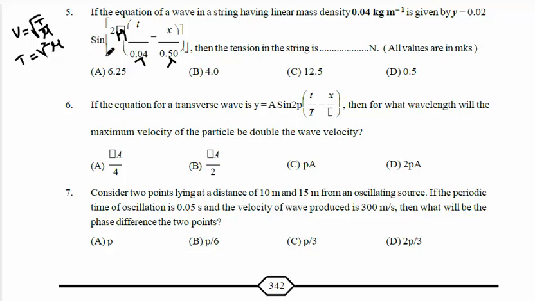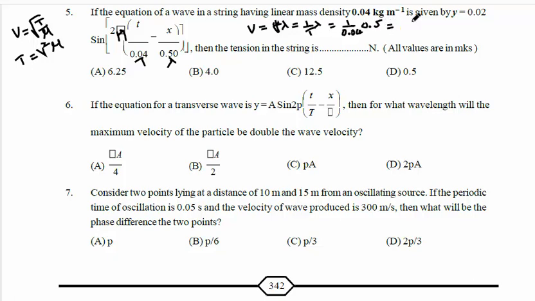How to calculate the velocity of the wave? Using T and lambda. So the velocity of the wave is equal to f lambda directly. f means 1 by T, into lambda. So it will be 1 by 0.04 into lambda. Lambda is how much? Lambda is already 0.5.